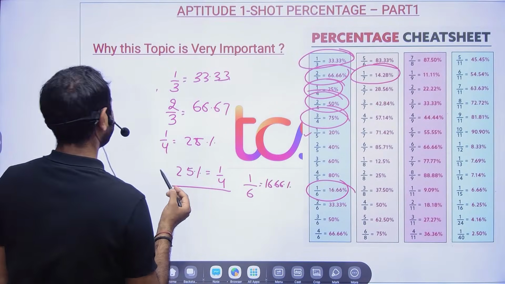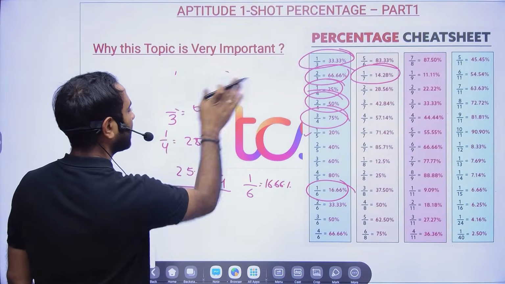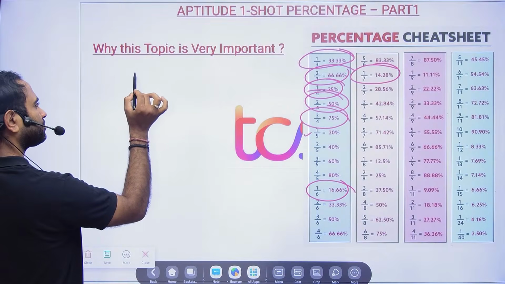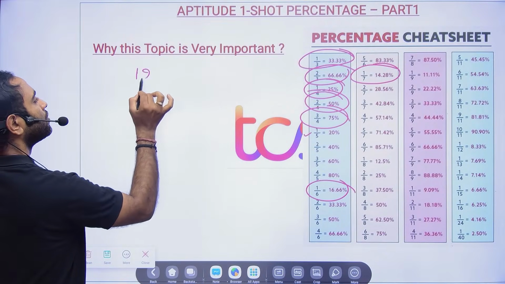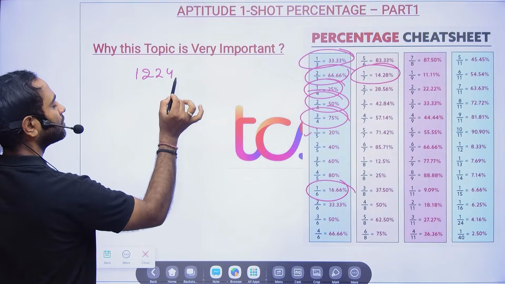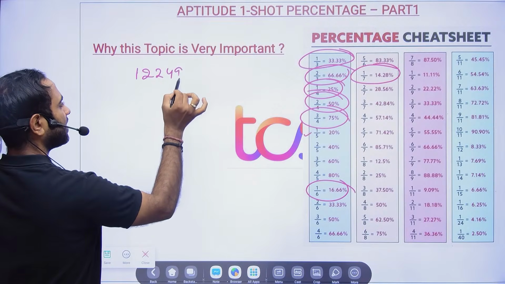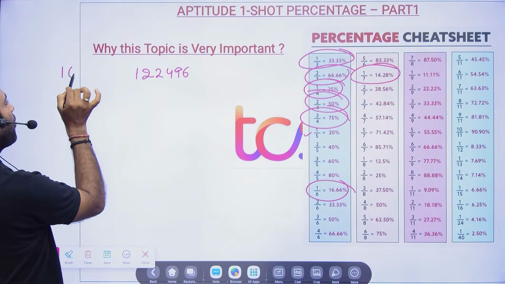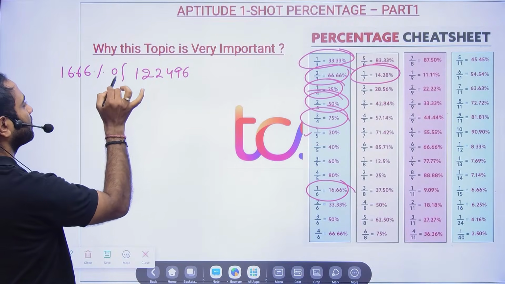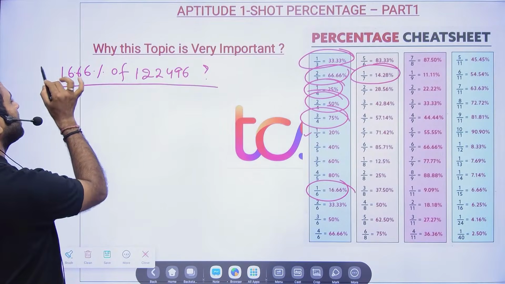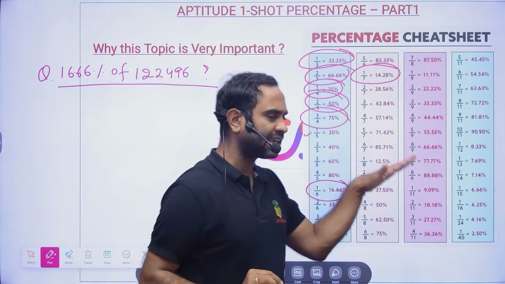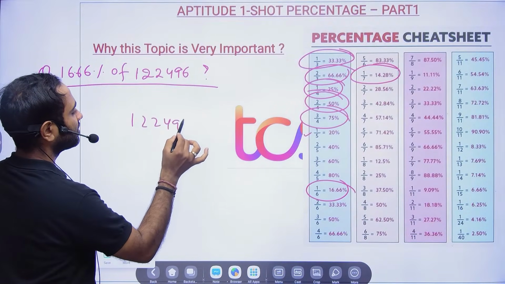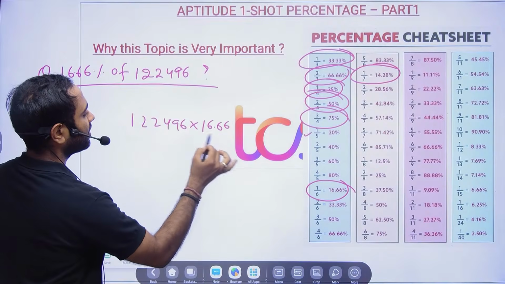16.66%. So let's take one very simple example. If I ask you to calculate 16.66% of this value, 12, 24, 96, what will be the answer? Very simple question I'm asking you. Now if these things are not there in your mind, then how will you do it? Sir, 12, 24, 96 into 16.66 divided by 100.